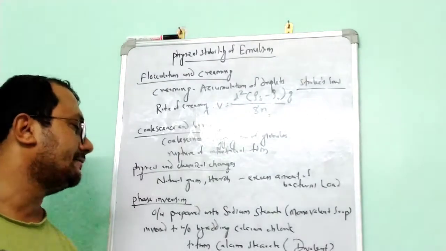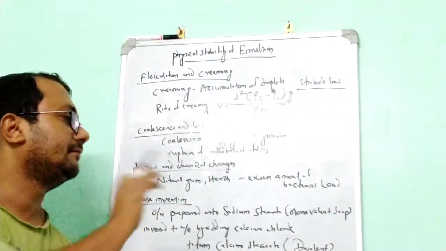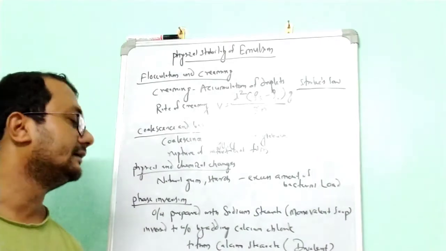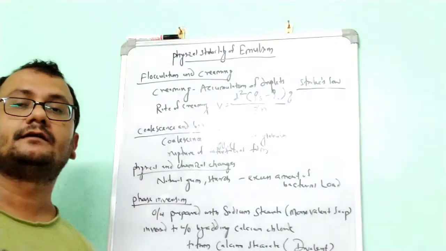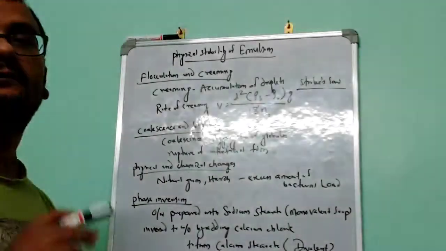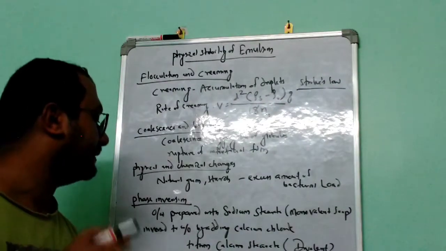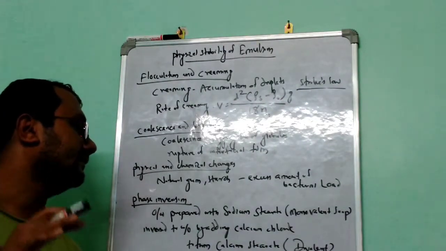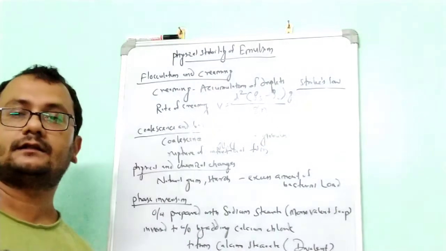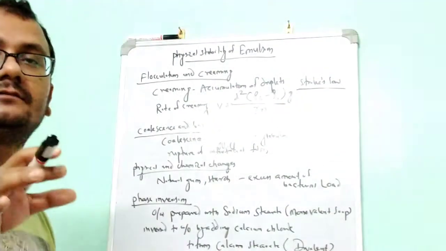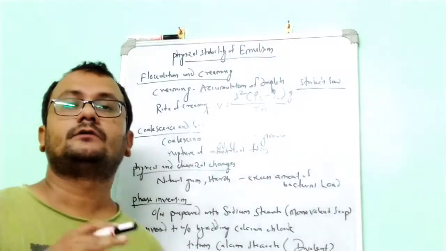It is stabilized by this monovalent soap, sodium stearate, and when we add an electrolyte, calcium chloride, it changes to water in oil.